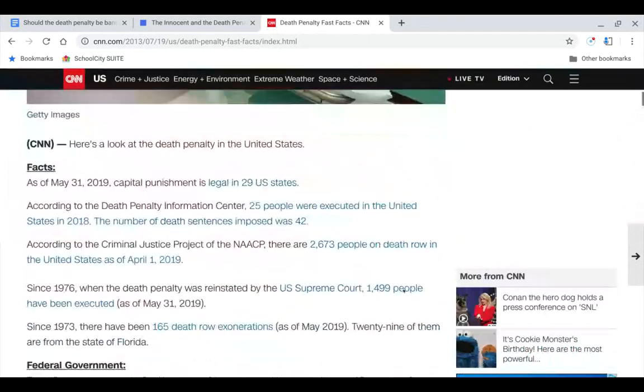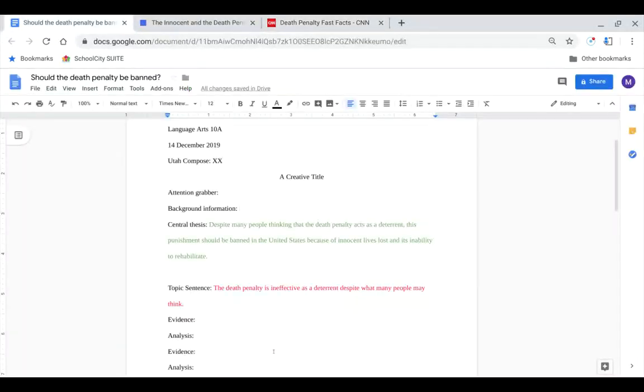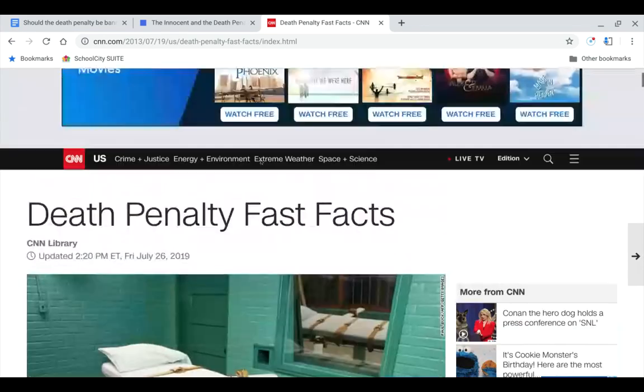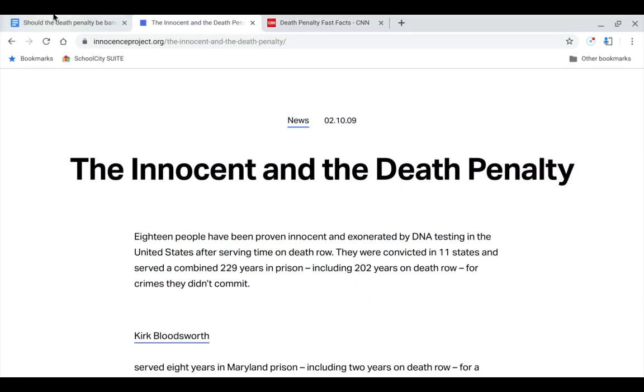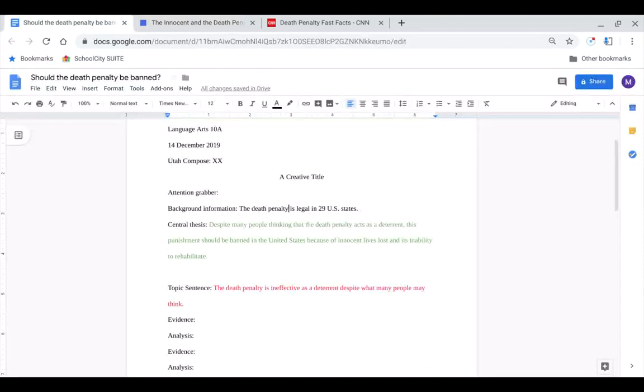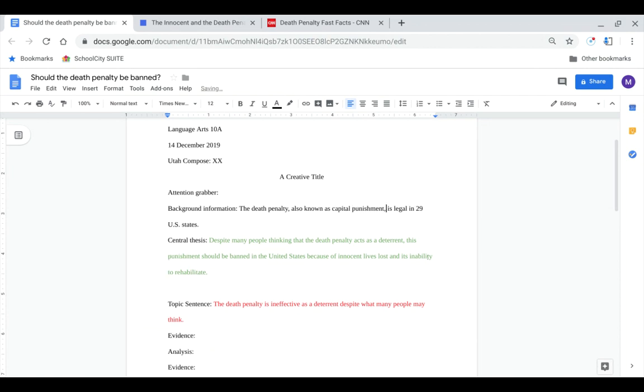So I am going to say something like, within the United States, the death penalty, also known as capital punishment, is legal in 29 states.